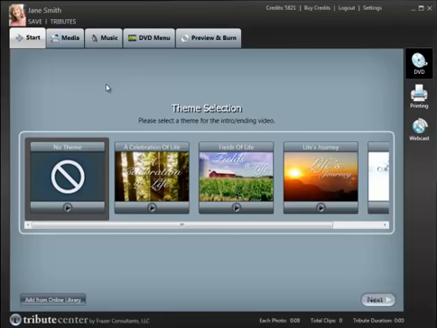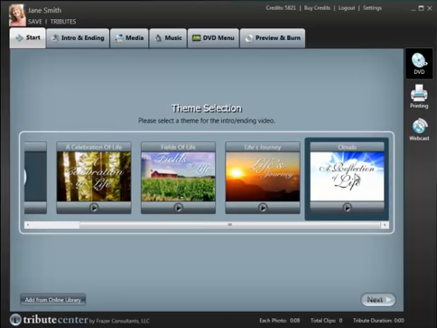We will first start with the DVD tribute module. First, on this screen, it's going to ask us to select an intro or an ending for the project. I'm going to go ahead and choose the Clouds theme and then click Next.